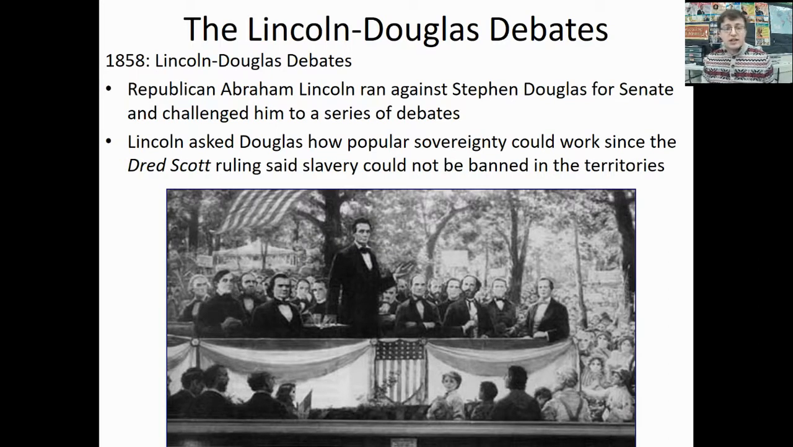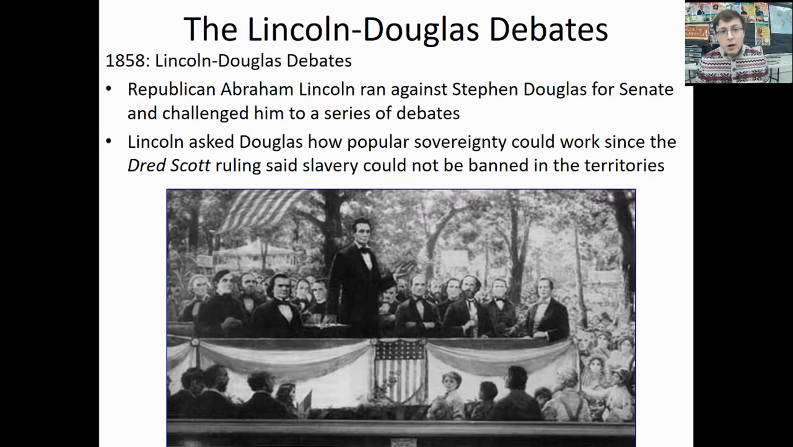In that same year, you're going to have a Republican by the name of Abraham Lincoln running for Congress against a Democrat by the name of Stephen Douglas. During that race, you're going to have Lincoln and Douglas debate several times over the issue of slavery. Lincoln is going to ask Douglas how popular sovereignty, or the voting for slavery, can work, since Dred Scott ruled that slavery cannot be banned in any territory.